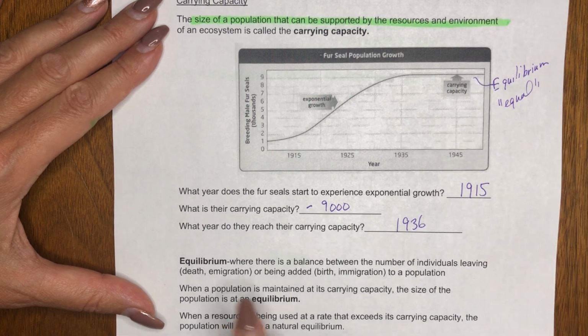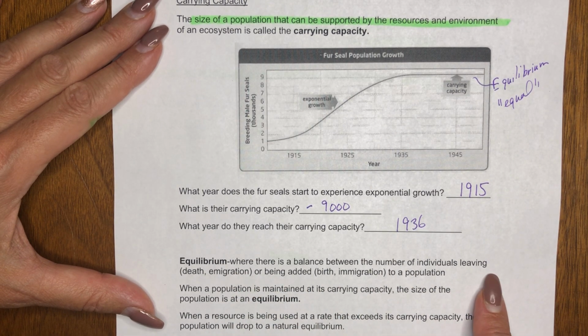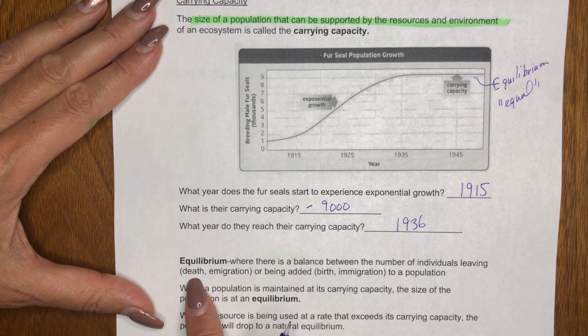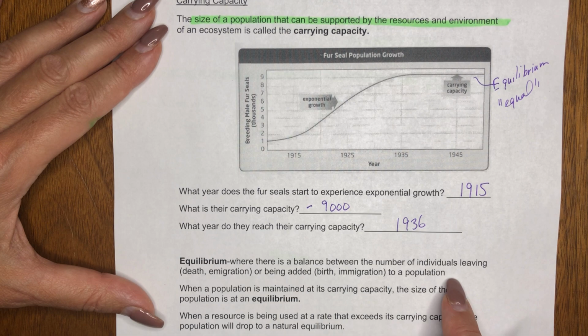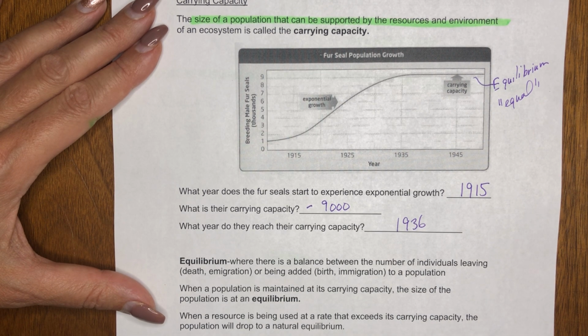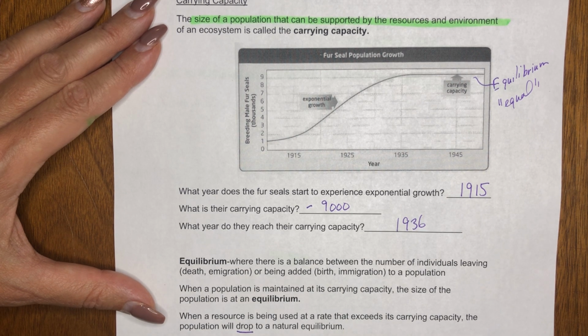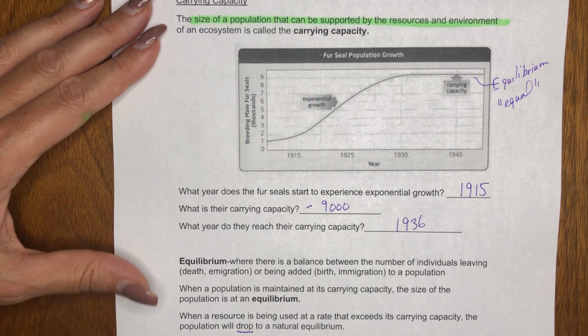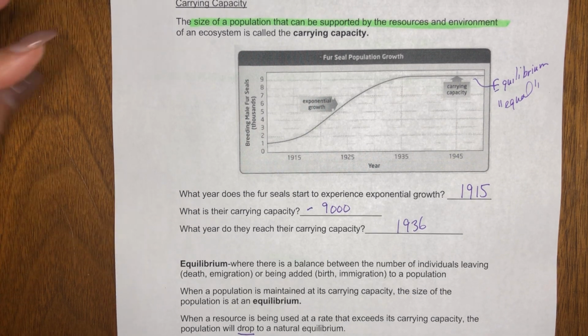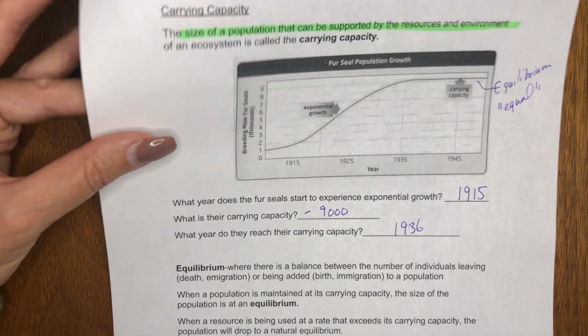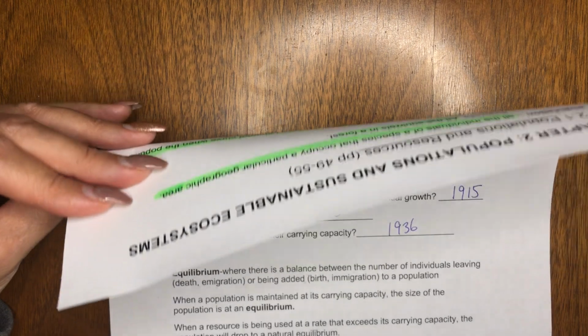So there's a balance between the number of individuals leaving, through death or emigration with an E, and being added, through birth and immigration, to a population. If a resource is being used at a rate that exceeds carrying capacity, the population will drop to a natural equilibrium. All right, so that is populations and their resources.